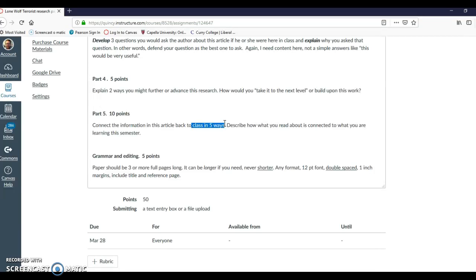Last part, connect the information from the article back to class in 5 ways, okay? That's going to be a little bit of a creative process for you. Sometimes you get lucky and it connects back really bright lines. So the article will say something and you'll say, in chapter 3, it said exactly the same thing over here. Boom, boom. There's a connection. Other times, you're going to have to read between the lines.